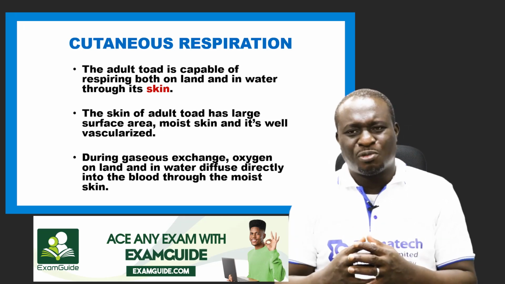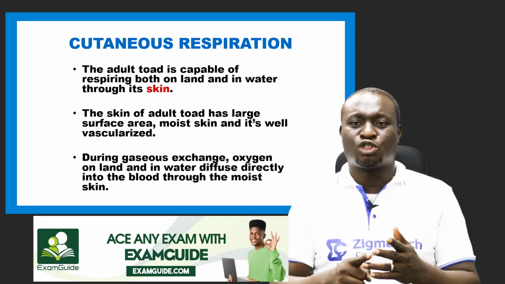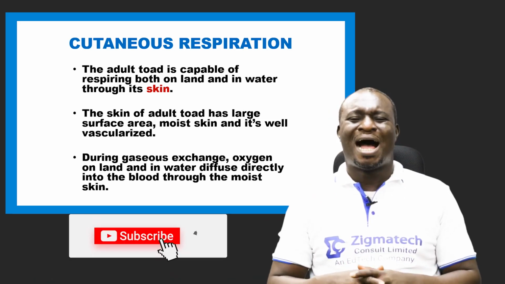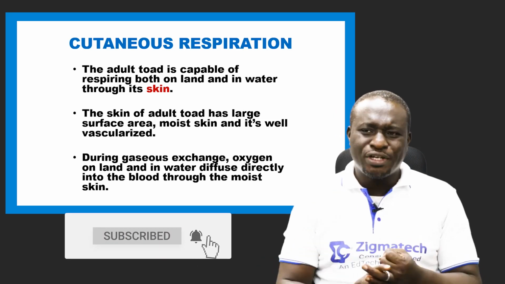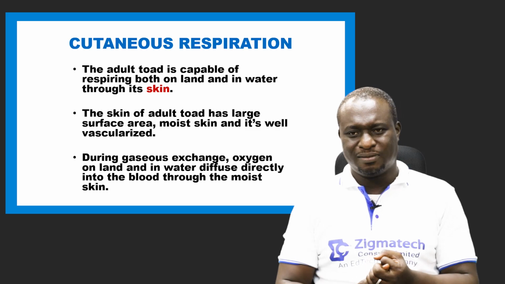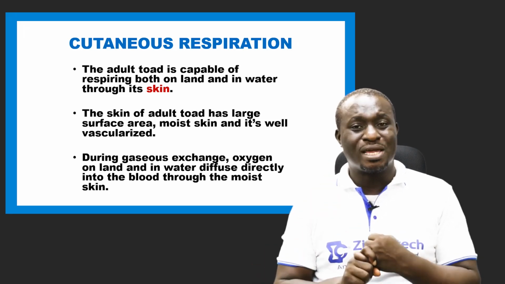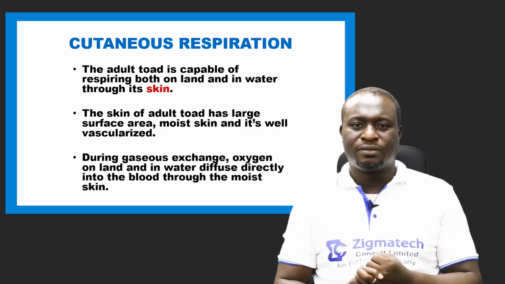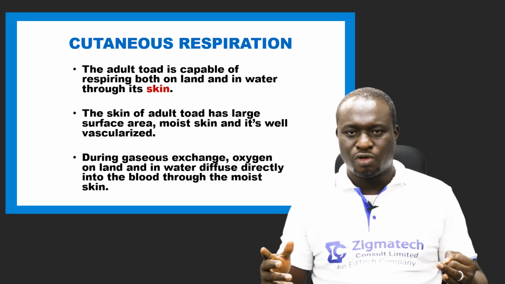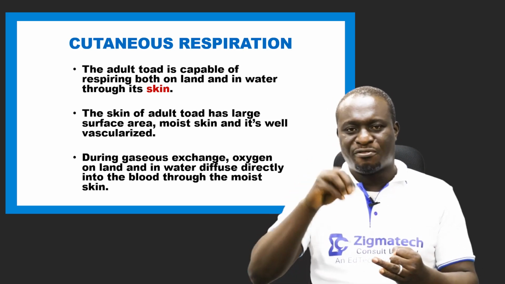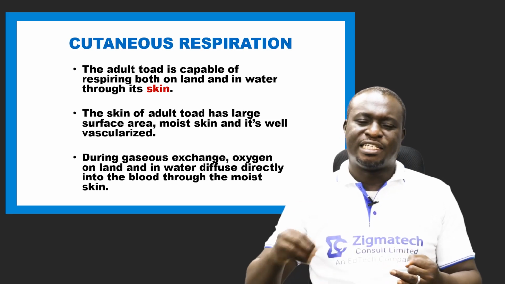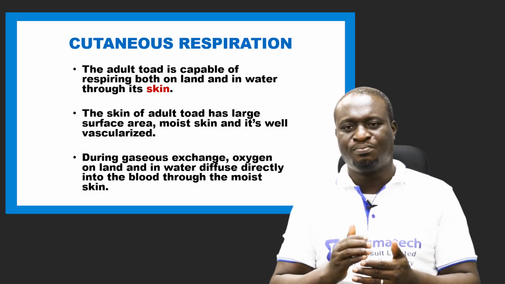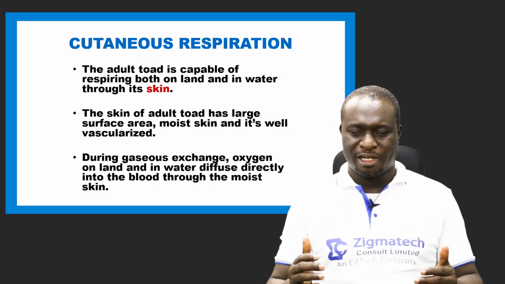So it can carry out respiration on land, and it can carry out respiration in water through the skin. Now, the skin of an adult toad has a large surface area, it has moist skin, and it is well vascularized. It has a large surface area for easy diffusion. It has moist skin for the respiratory gases to dissolve in, and it is well vascularized.